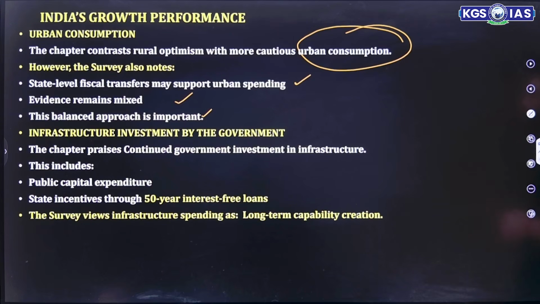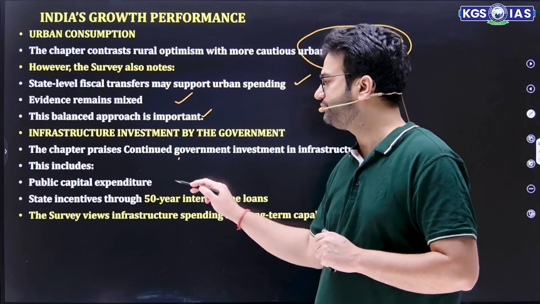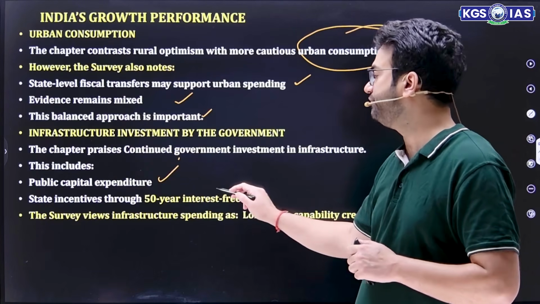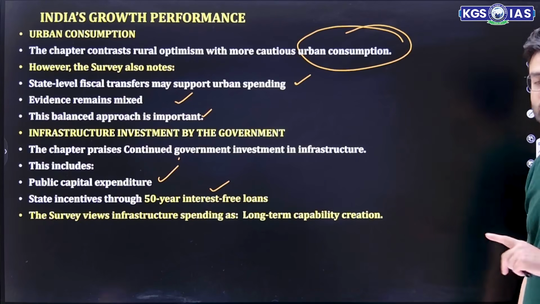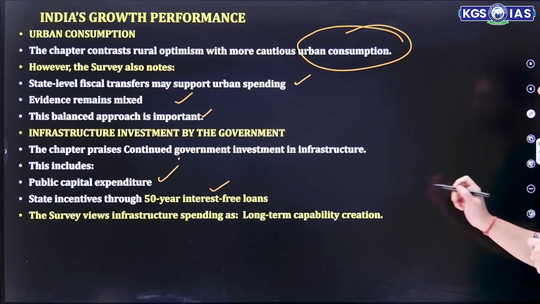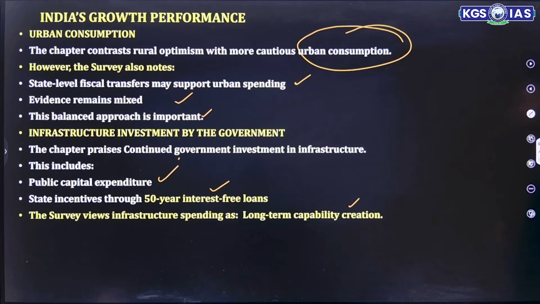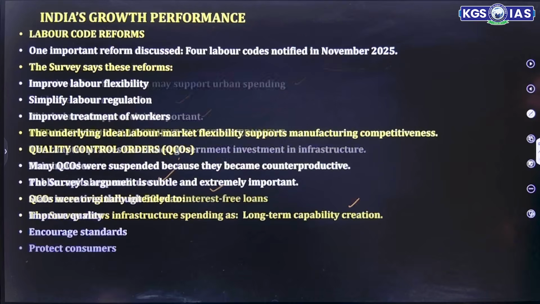Infrastructure. The chapter praises the government's continuous investment in infrastructure, which includes public capital expenditure and state incentives through 50-year interest-free loans. That means the central government is providing 50-year interest-free loans to the states with a condition that they incur that expenditure in capital expenditure form. The survey views infrastructure spending as long-term capability creation.